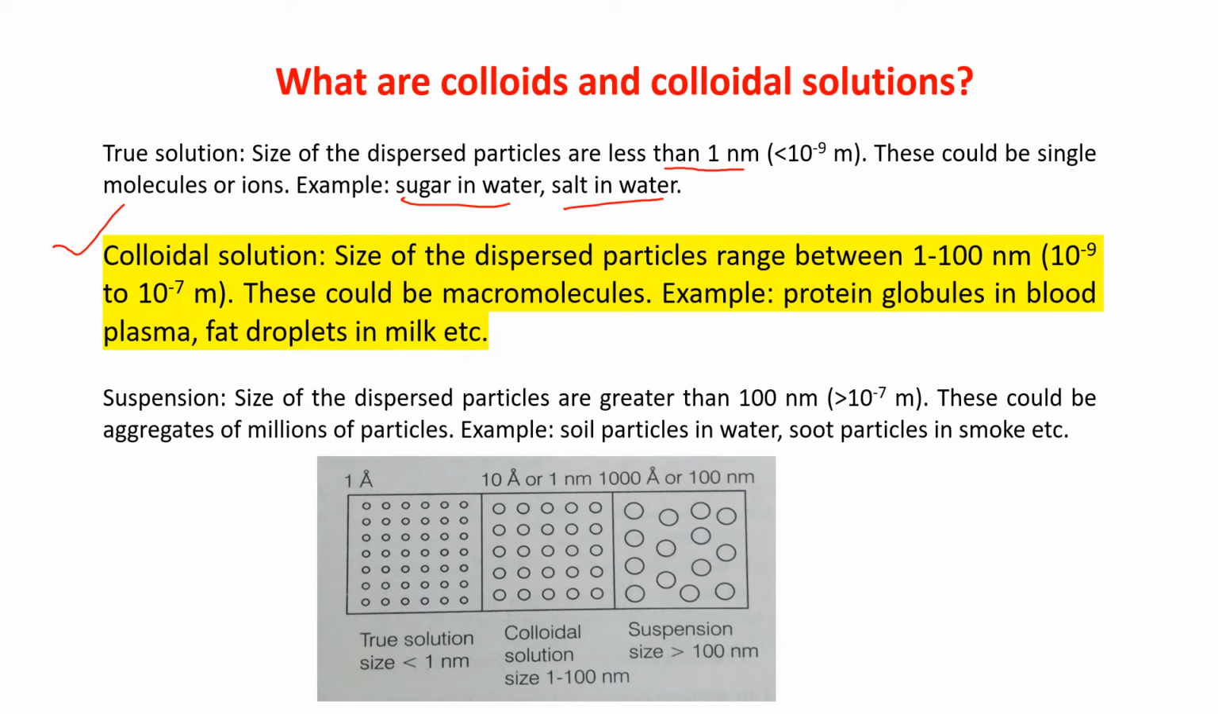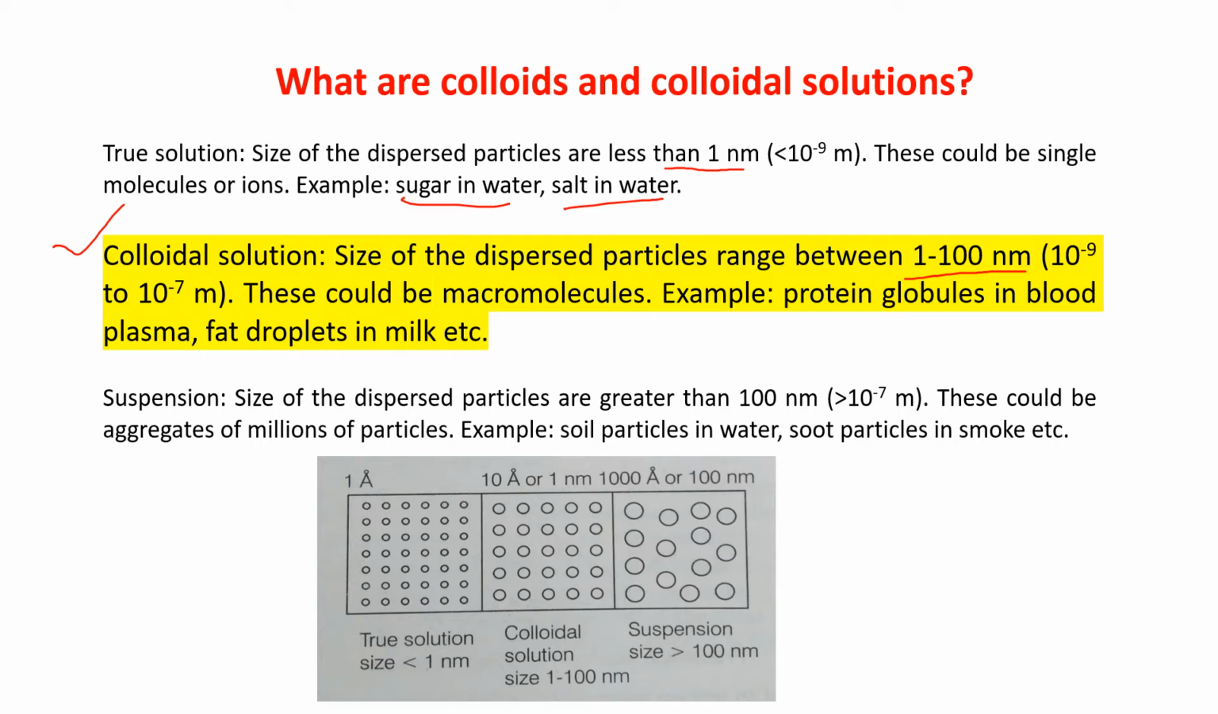Colloidal solution: size of the dispersed particle ranges between 1 to 100 nanometer. That means 10 to the power minus 9 to 10 to the power minus 7 meter. This could be macromolecules. For example, protein globules in blood plasma, fat droplets in milk, etc. These are examples of colloidal solution. The particle size is greater than the true solution.